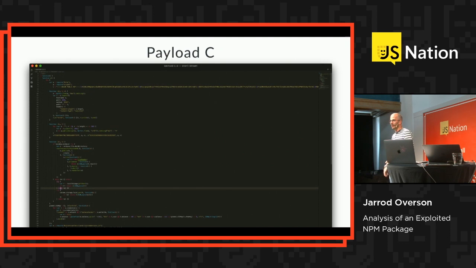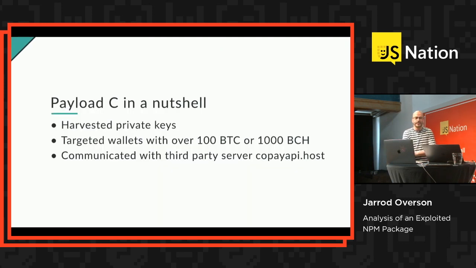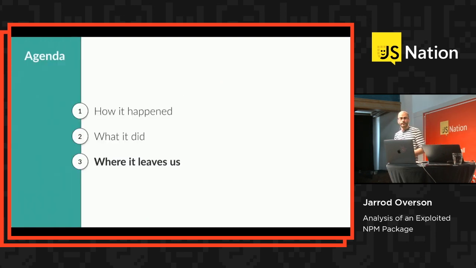This is just standard web code. There's some document stuff, local storage stuff, Ajaxy stuff. The gist of it is it was harvesting private keys. It was targeting wallets that had at least 100 Bitcoin or 1,000 Bitcoin cash, and it was sending all this data up to a third-party API server. So, where does this leave us now?